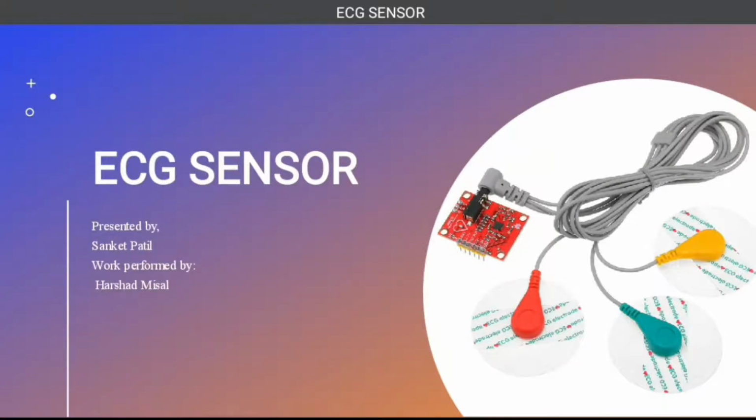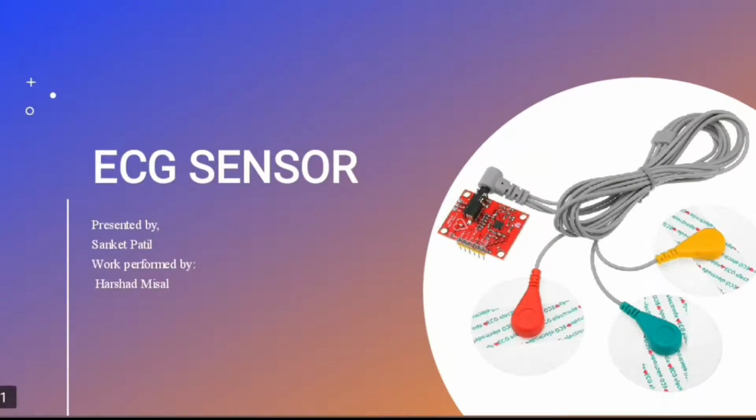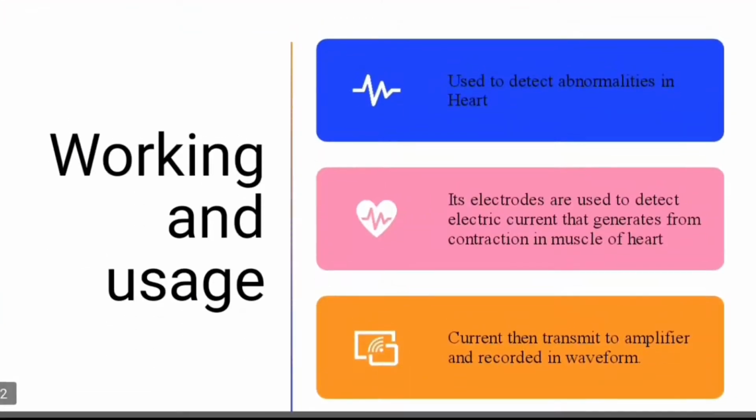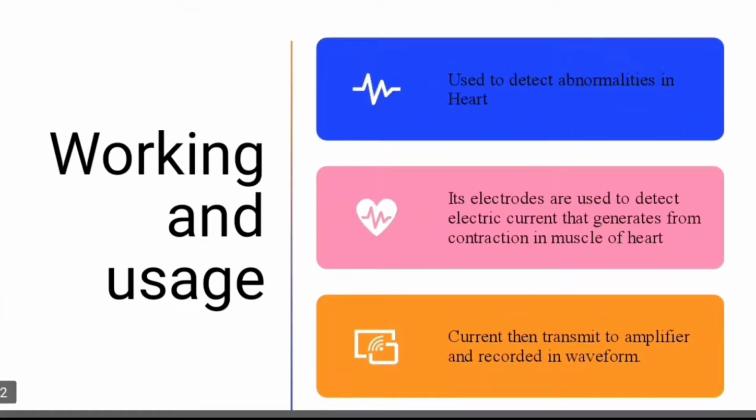Hello, I am Sanket. I am to talk about the work done by Harshad. So at the initial phase of our project, Harshad proposed different ways to detect the condition of the heart and to detect the sleep apnea. So at that time we had three options. First one is acoustic wave sensor, second one is resistive sensor, and third one is ECG sensor. So we decided to go for the ECG sensor as it is more efficient. So Harshad proposed the working and usage of the ECG sensor.